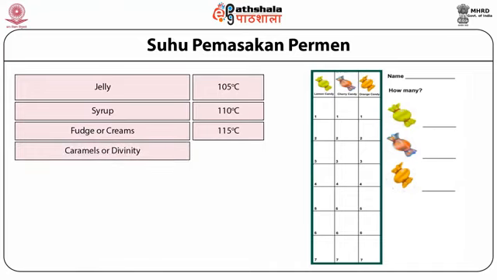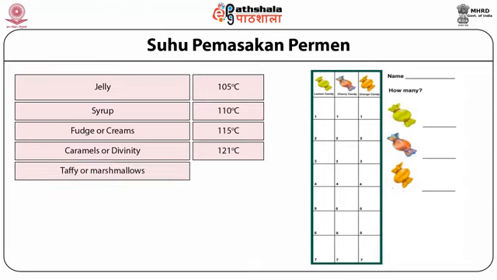Caramels and divinities are made at 121 degrees Celsius. It is a hard ball stage. Taffy and marshmallows are made at 126 degrees Celsius, which is also a hard ball stage.